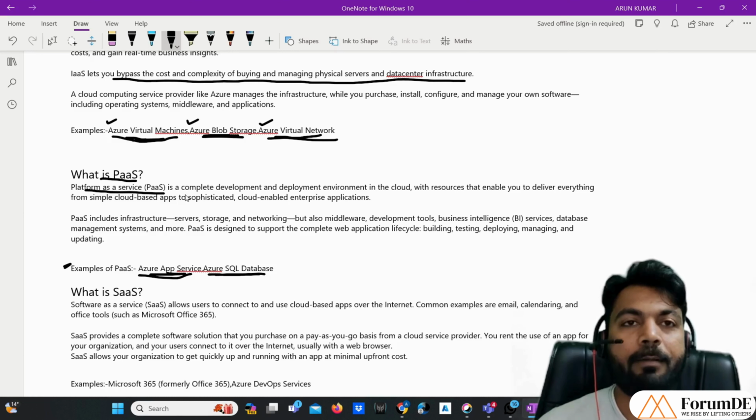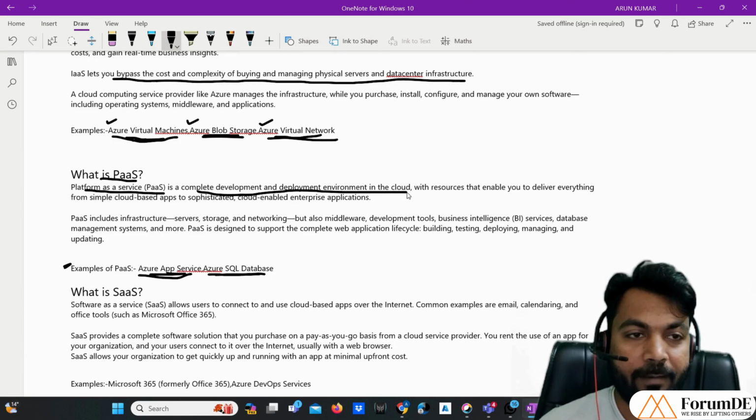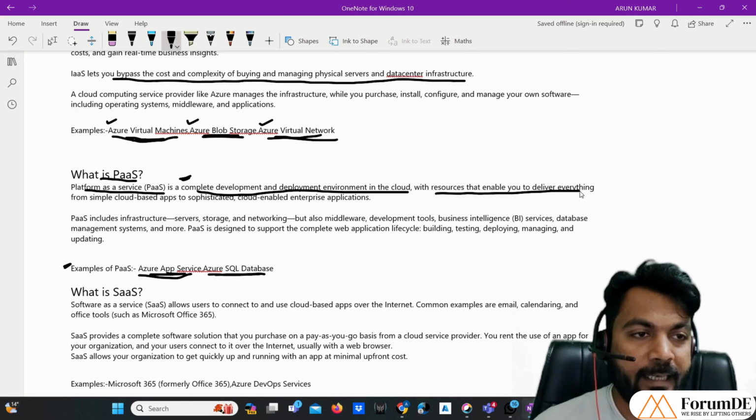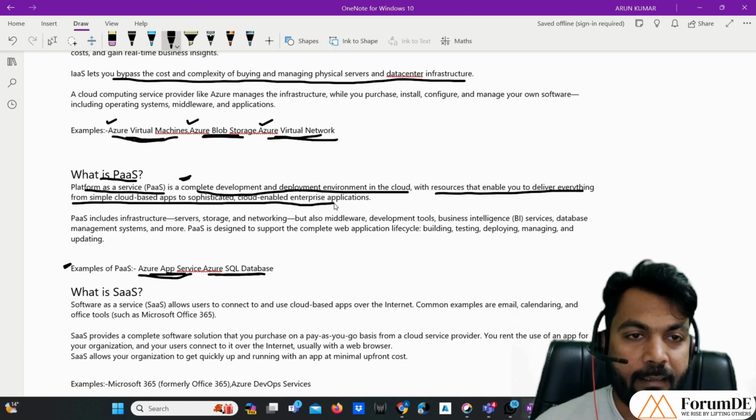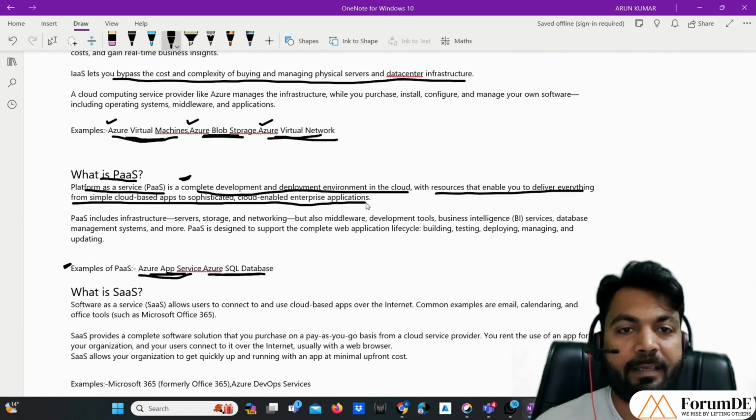The definition: platform as a service, PaaS, is a complete development and deployment environment in the cloud, with resources that enable you to deliver everything from simple cloud apps to sophisticated cloud enabled enterprise applications.